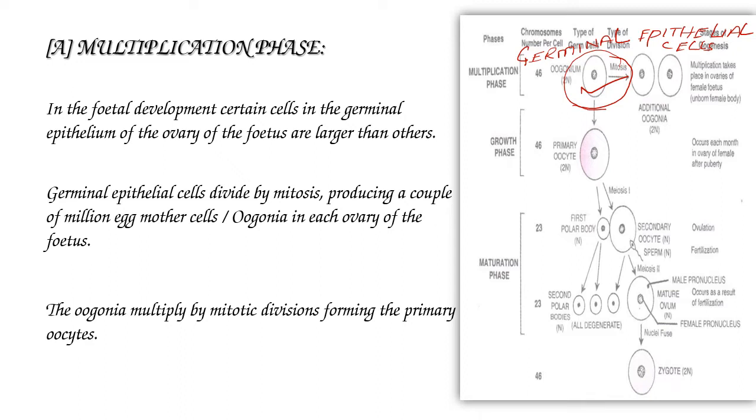Fetus is nothing but, from the third month of pregnancy, the embryo is called a fetus. Now these oogonia undergo mitotic division to produce primary oocytes. Up to this, the cells are 46, that is diploid condition.